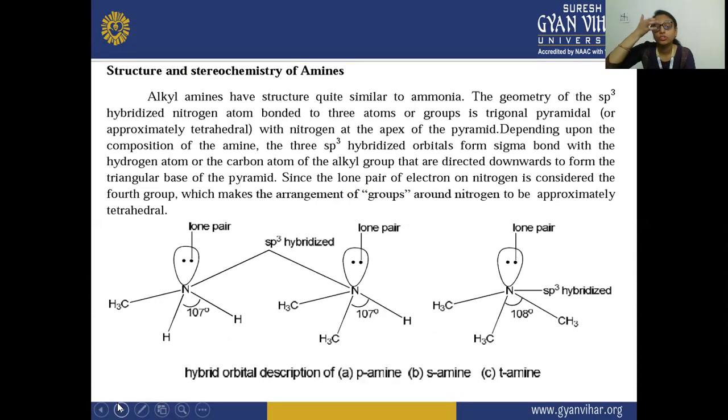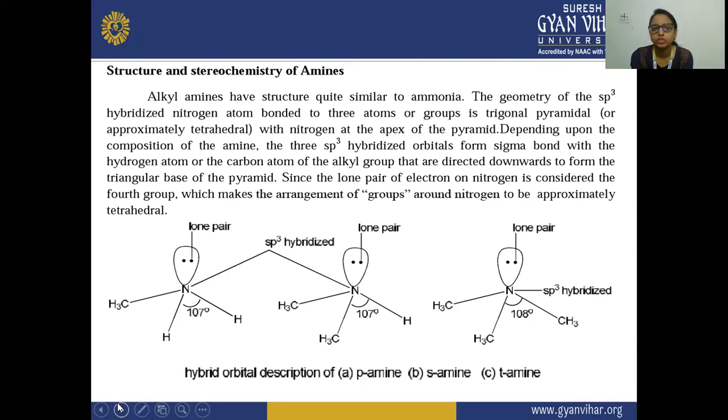Next is the structure and stereochemistry of amines. Alkyl amines have structures quite similar to ammonia. So the geometry of the sp3 hybridized nitrogen atom bonded to 3 atoms or groups is trigonal pyramidal.